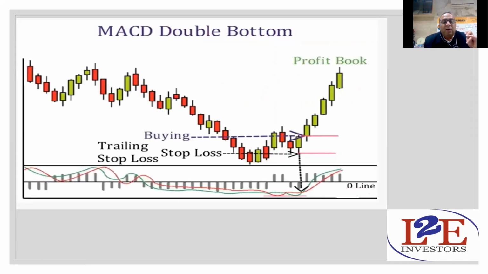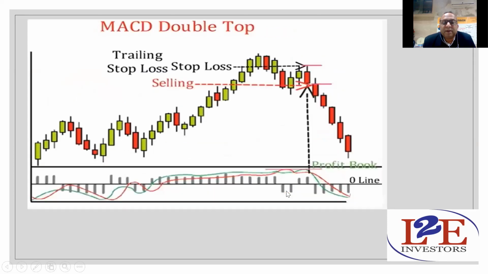Right? Now another kind of trade, I have told you, MACD double bottom. After this double bottom, there is a positive crossover, and you should take the trade again immediately. Should not wait for the zero line cross, and you'll get a profit. Double bottom means one bottom and the second bottom, and then there is a positive crossover. Take a trade and make the profit. Try to ride it. Right. On the MACD double top, again two tops are there, and suddenly the price starts this negative crossover, and on the negative crossover you should sell and get the maximum profit.